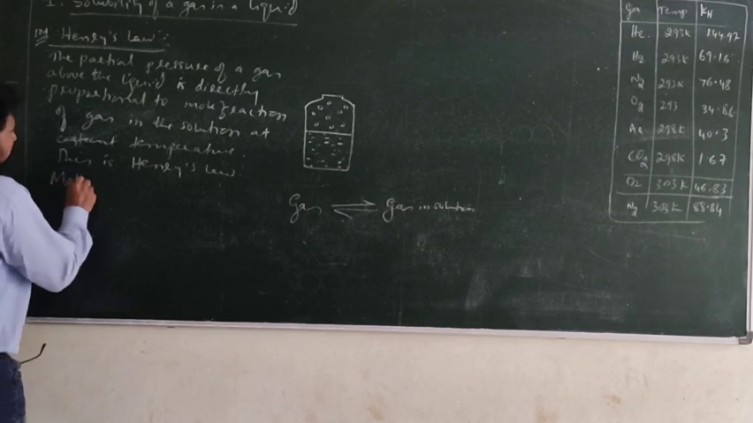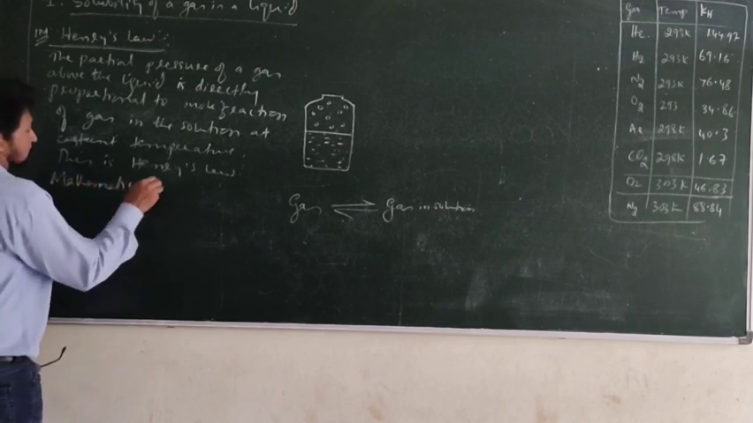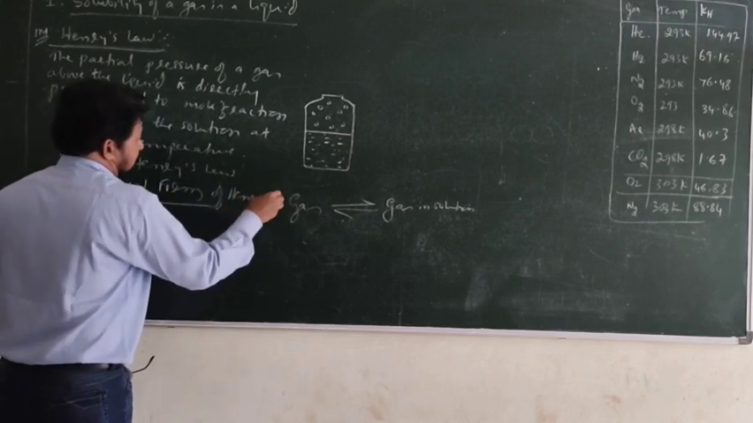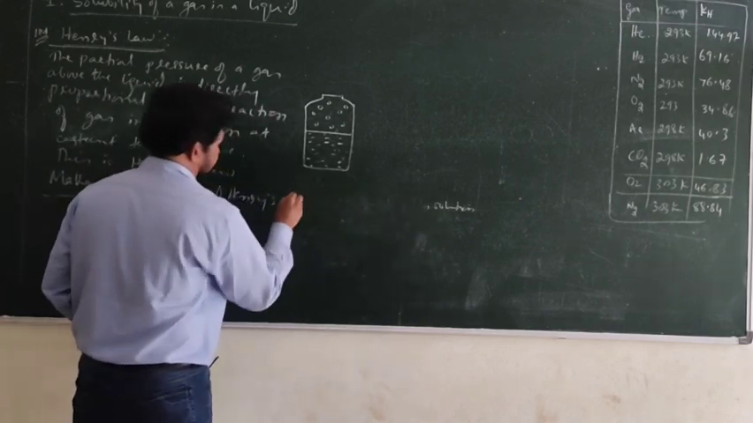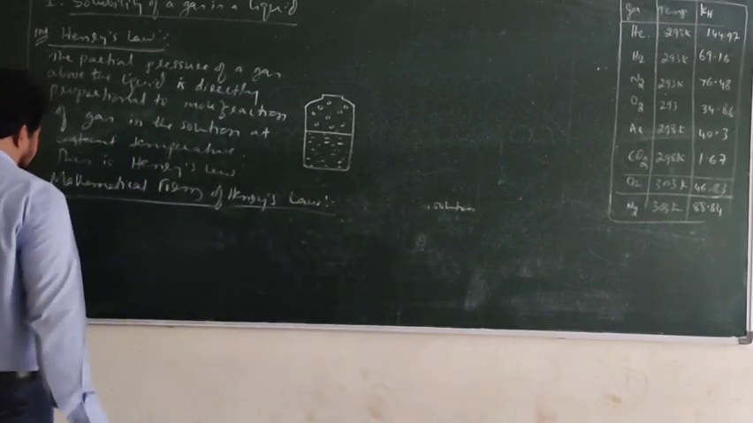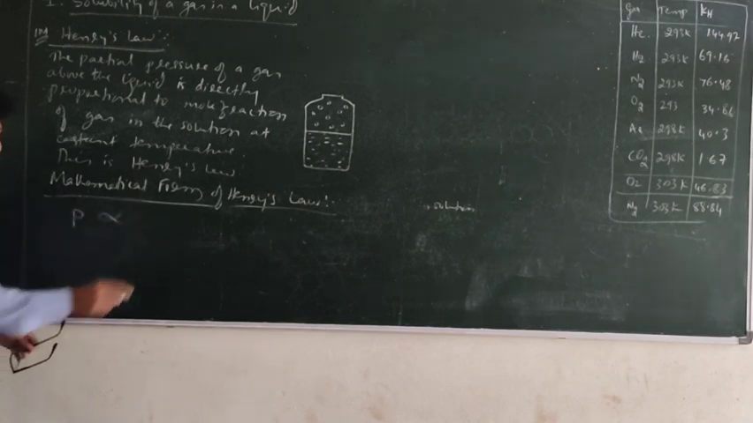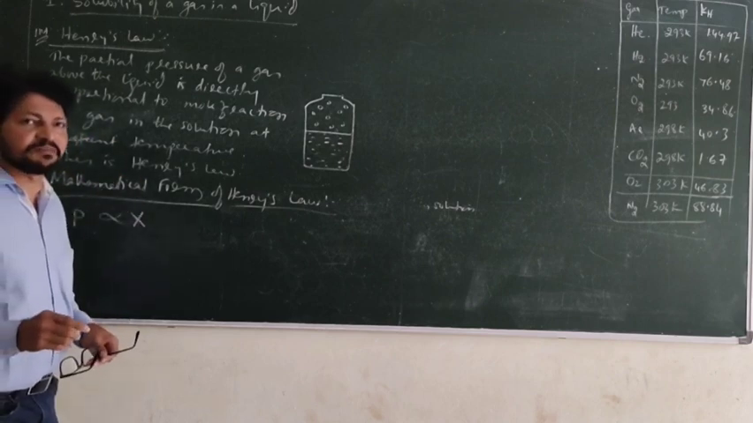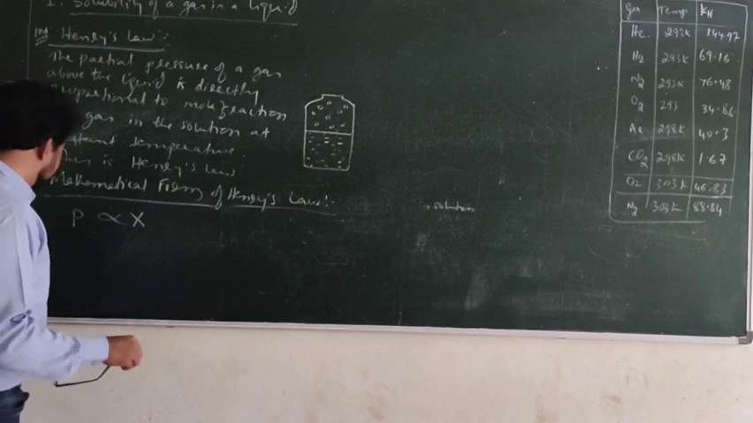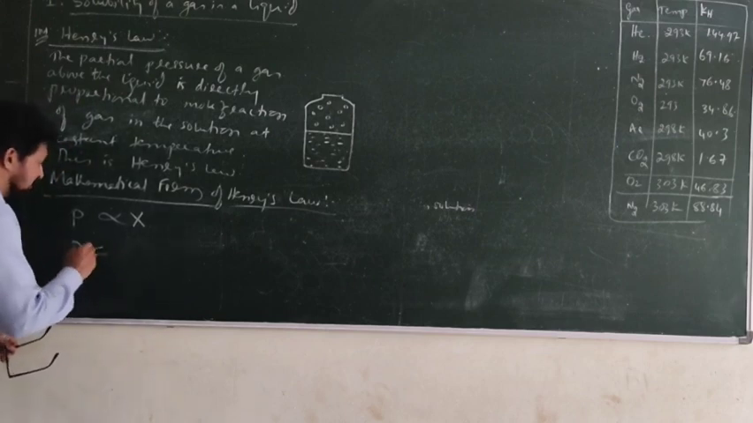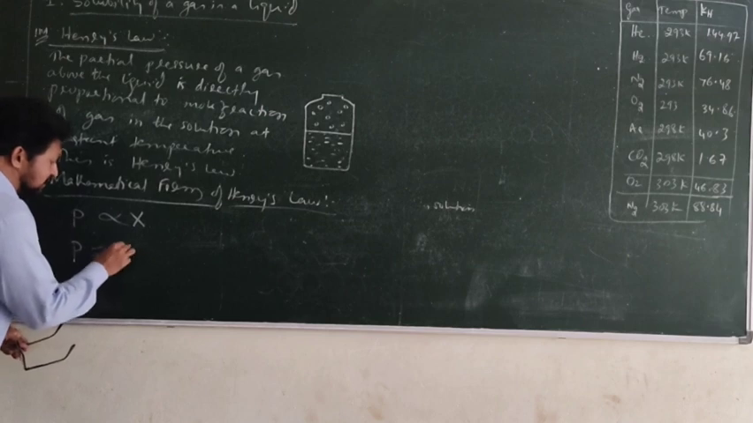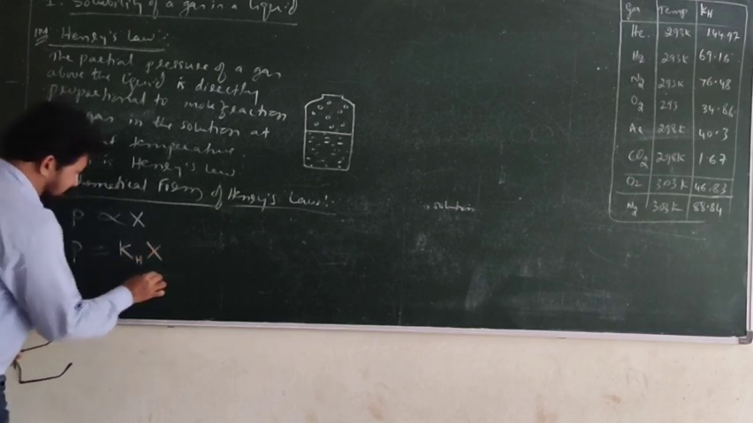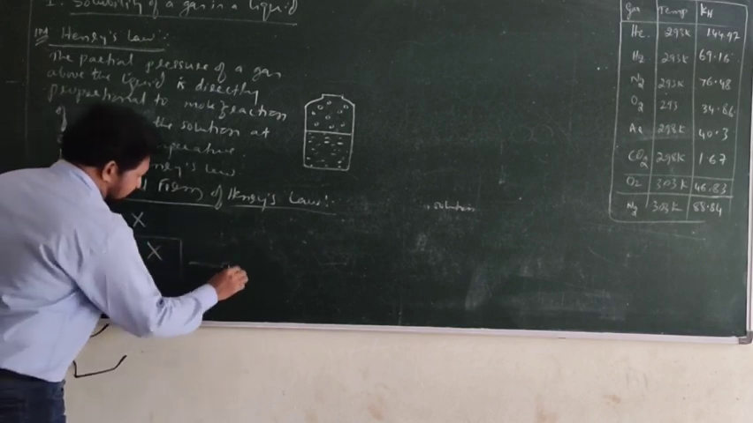Now, mathematical form of Henry's law. See this? What is it? Partial pressure of the gas is directly proportional to mole fraction of the gas. What is the symbol we have used? X. If you use a proportionality constant, P is equal to K_H into X, where K_H is the Henry's law constant, the proportionality constant. So you call this equation 1.